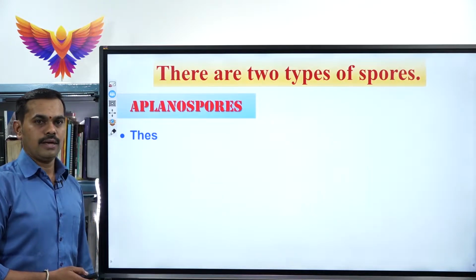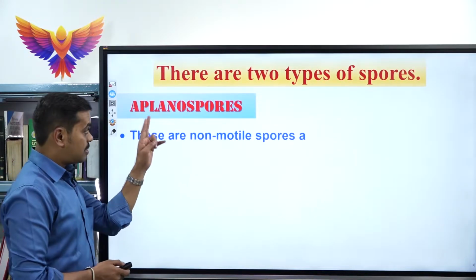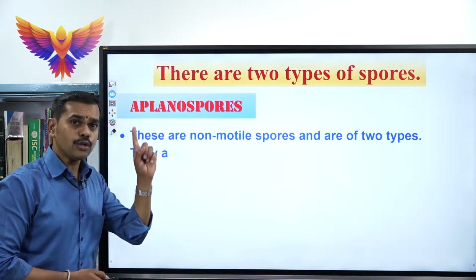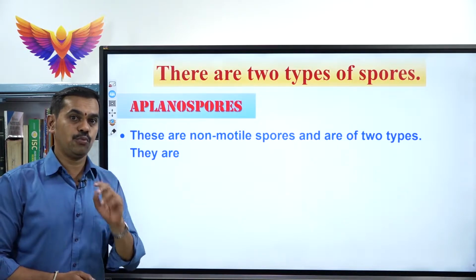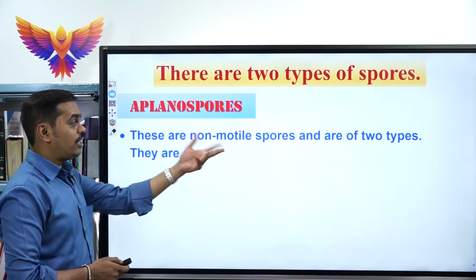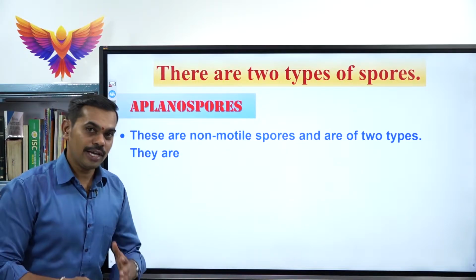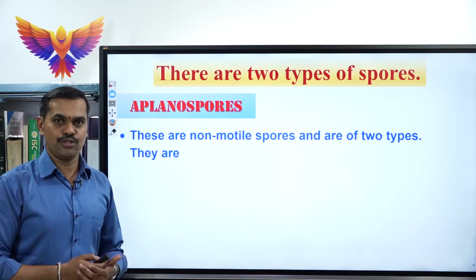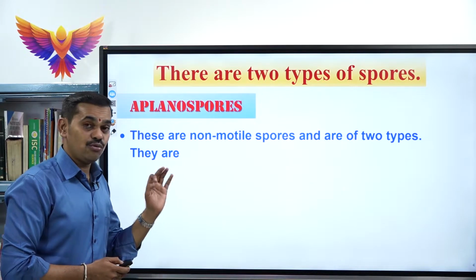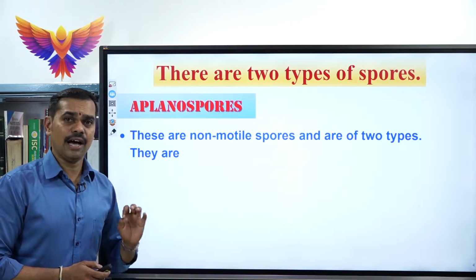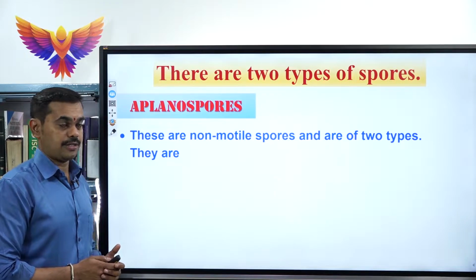Coming to the next one, aplanospores. This is the second type of spores which are formed. Moreover, these are non-motile spores. Non-motile means they cannot move from one place to another, as they do not contain any kind of locomotory structures.